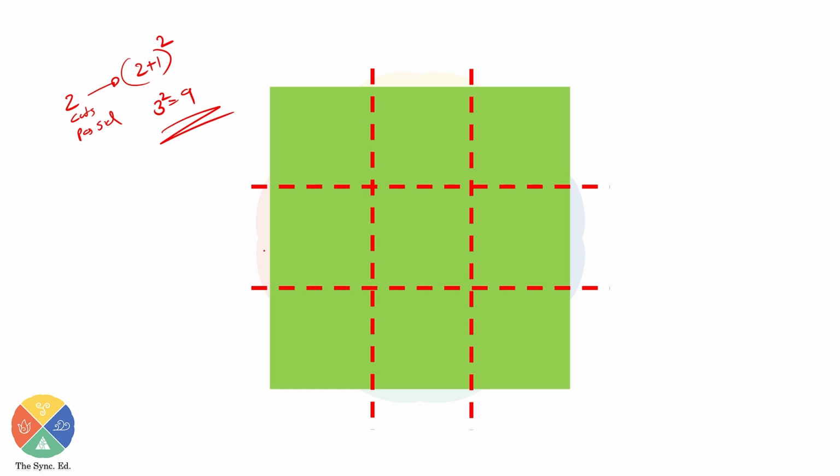So what's the equation which we can make? Number of cuts per side, let's call that n. And if it is a square, then I will have n plus 1 whole square pieces.